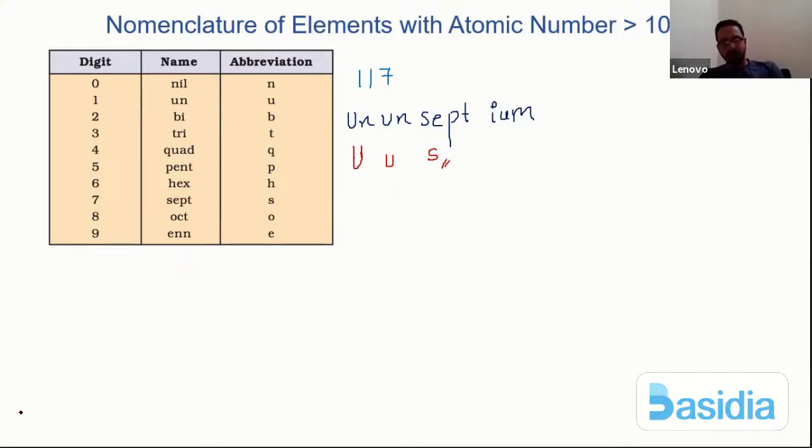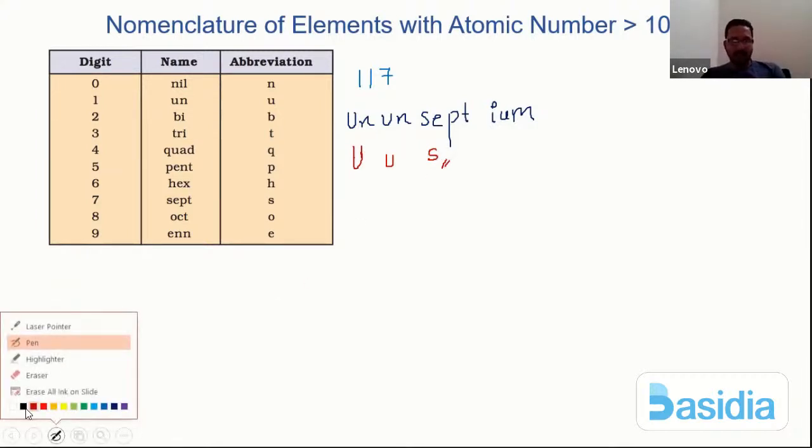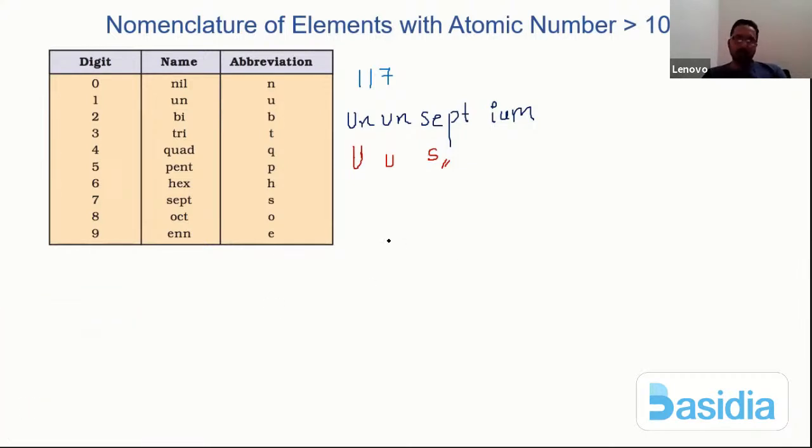Okay, so last question on this. Let me say I have an atomic number 108. How would you name it? And you are having 3 minutes time.